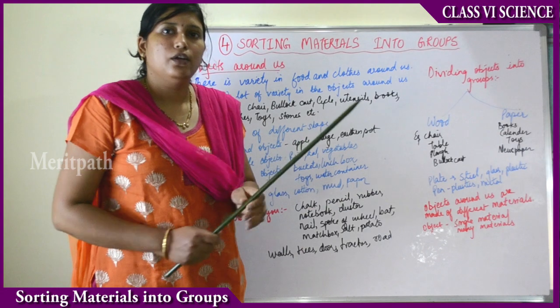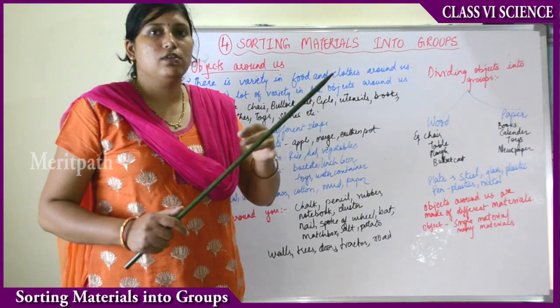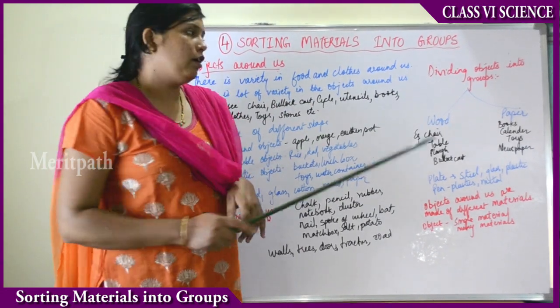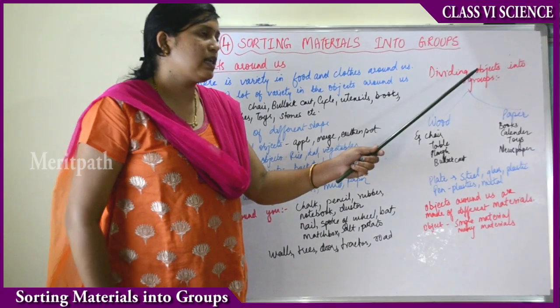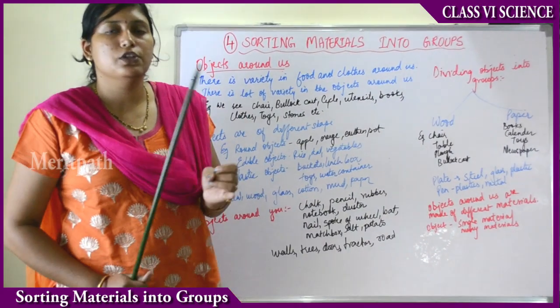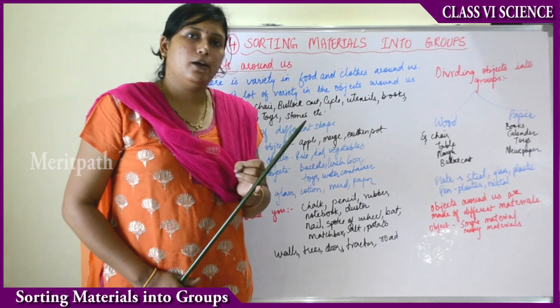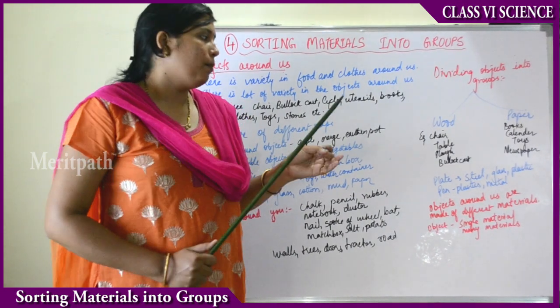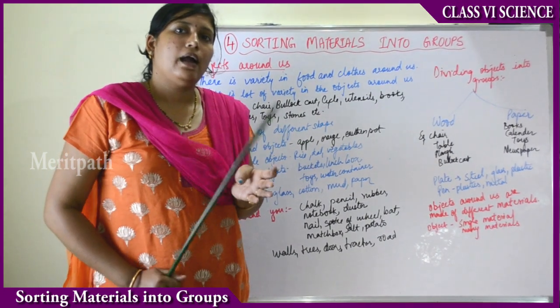Then bullock cart. Two cows or oxen will pull the vehicle, which will be made up of wood. So objects can be divided into two groups. First group is wood. The objects made up of wood are chair, bullock cart, table and plow.